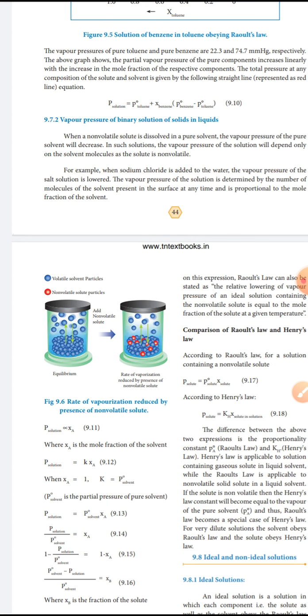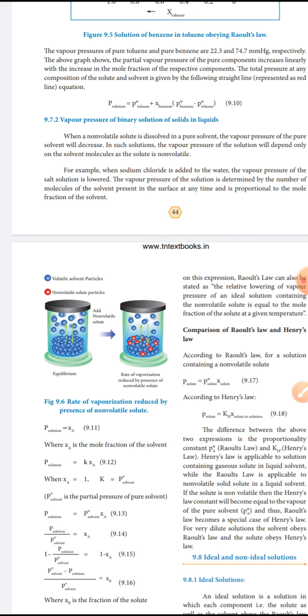When a non-volatile solute, non-volatile means it cannot evaporate, is dissolved in a pure solvent, the vapor pressure of the pure solvent will decrease. In such a solution, the vapor pressure of the solution will depend only on the solvent molecules as the solute is non-volatile. For example, when sodium chloride is added to water, the vapor pressure of the salt solution is lowered.